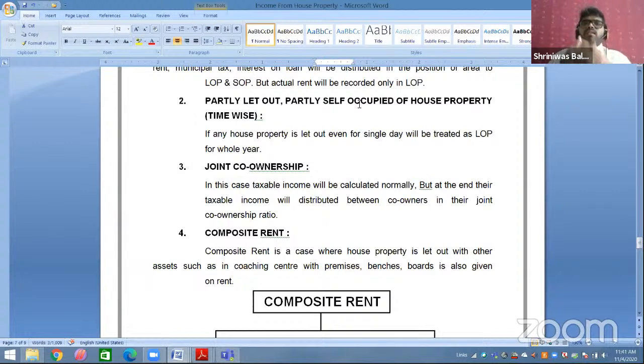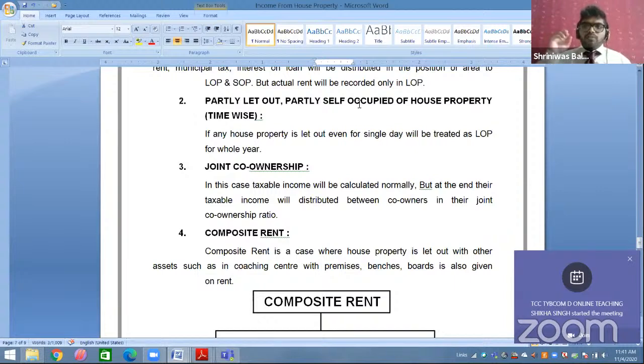Time-wise, we let it out to someone. Okay. It is one house property. For example, I stay somewhere in Lonavala, which is a tourist spot, and I have a big house property with 10 bedrooms. Out of 12 months, for 8 months I occupy the whole 10 bedrooms. But in the rainy season, when so many tourists visit Lonavala, out of 10, 6 bedrooms I let out for 4 months. And the remaining 8 months I use as self-occupied.